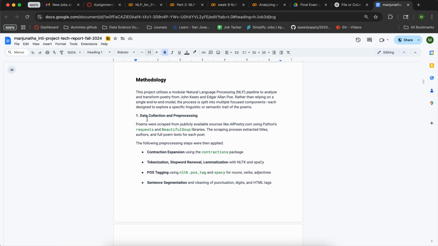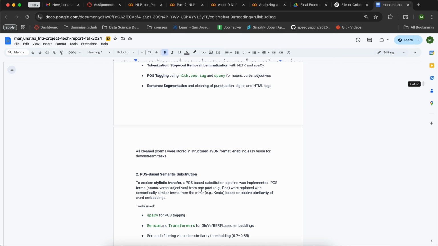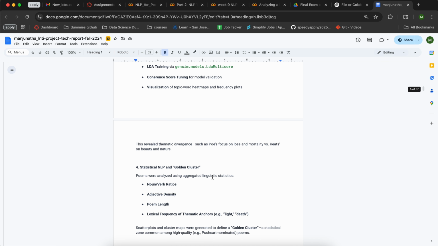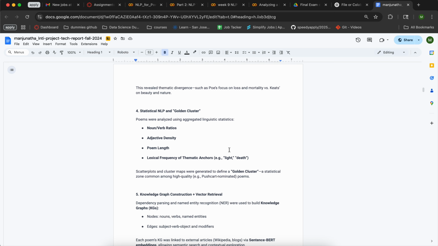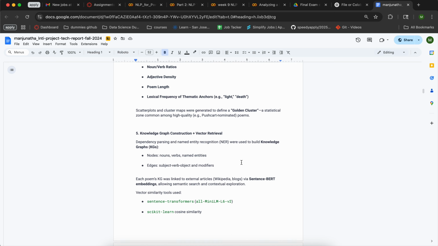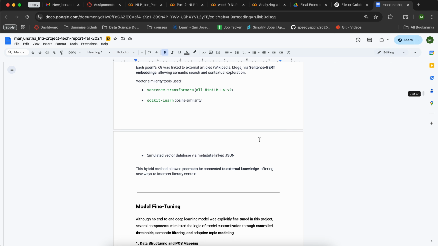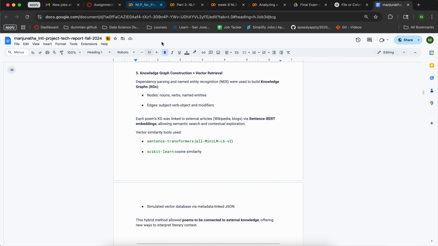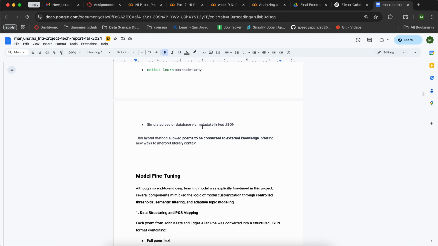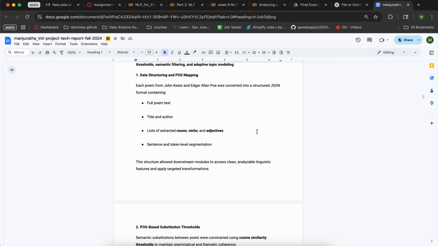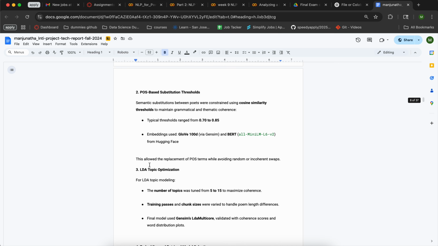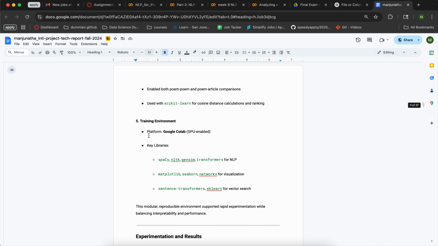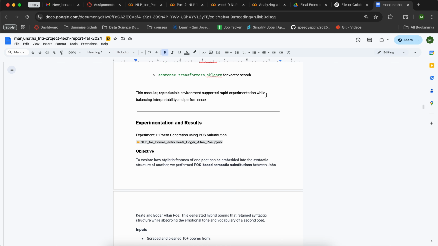In the methodology, the first is data collection and preprocessing, then POS-based semantic substitution, topic modeling with LDA and NLP, finding a golden cluster for that. After that, knowledge graph construction and vector retrieval. These are the five major parts. I'll be explaining each individual task with a Colab link, and some of the results as well, in the following part. So model fine-tuning is this part, the POS-based substitution thread is this one, LDA optimization and embeddings for the retrieval model section, and training evaluation of the model, etc.